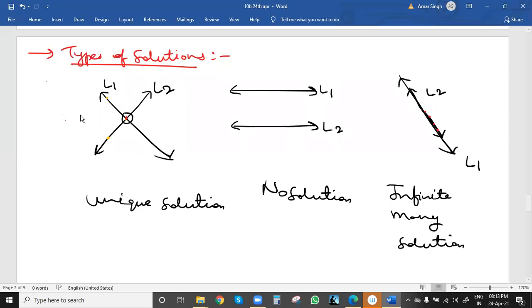Here all the points are lying on both the lines, so these are all common points. So many points are there, that's why there are infinitely many solutions. Now we know this basic concept.